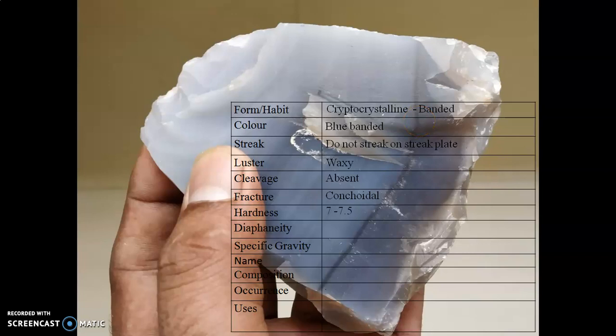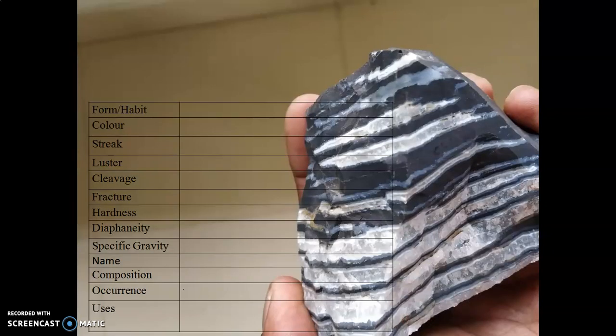Hardness 7 to 7.5. Diaphanity opaque. Specific gravity medium, 2.65. Name: blue agate. Chemical composition SiO2. These minerals occur in volcanic lava as cavity filling. The mineral can be used as abrasive as well as in the electronic industry.